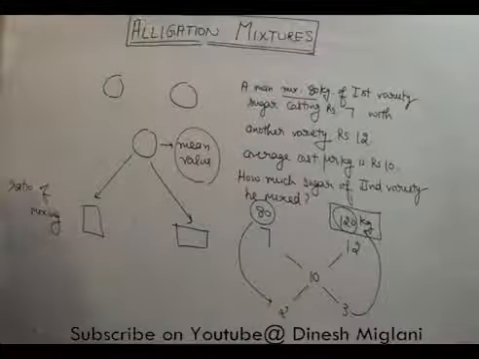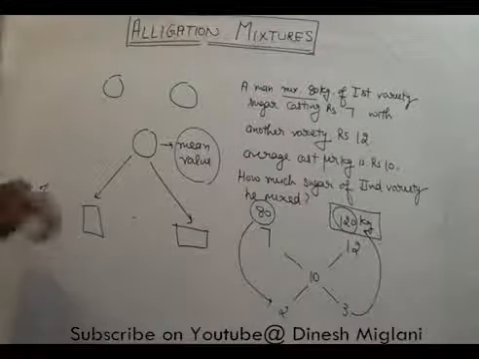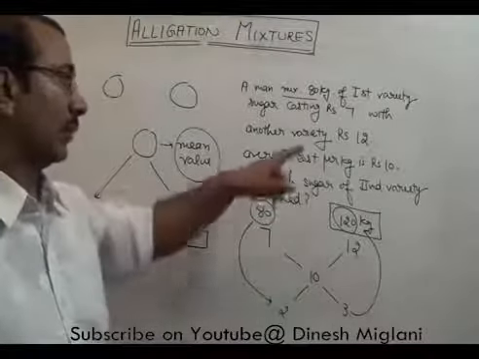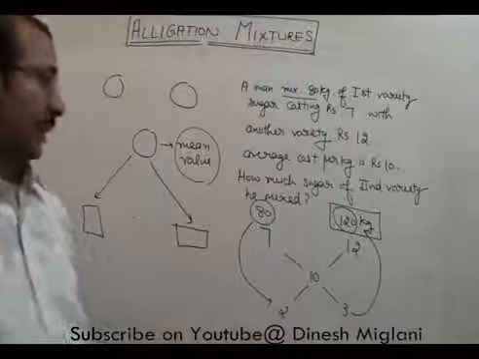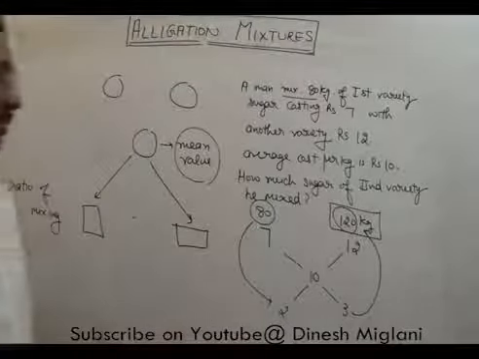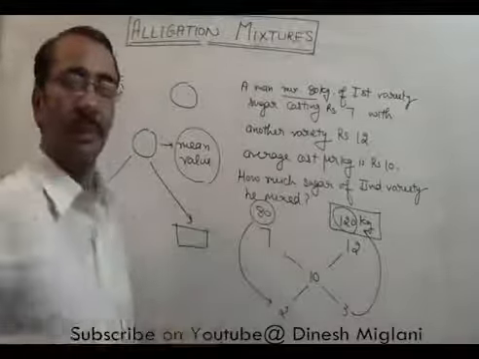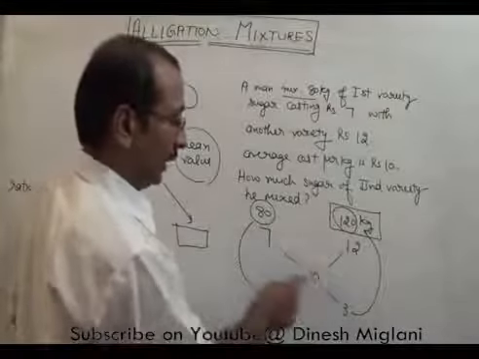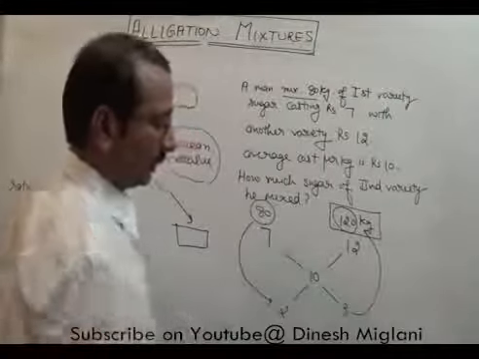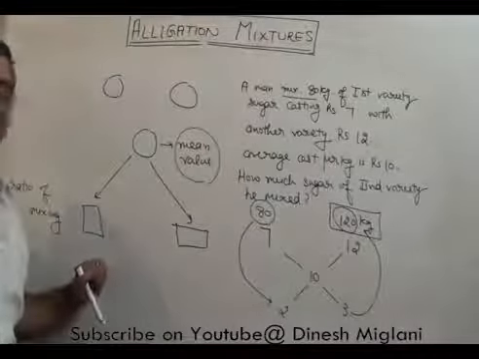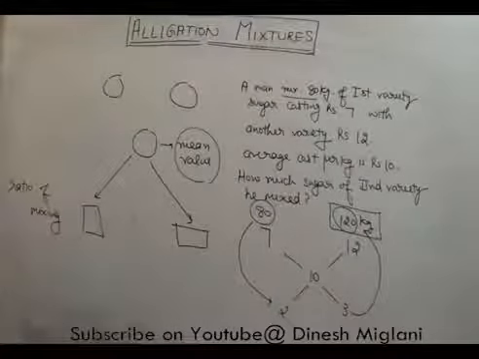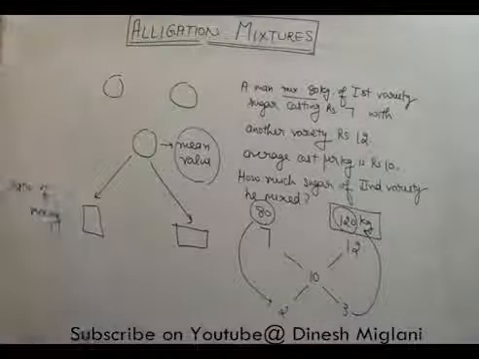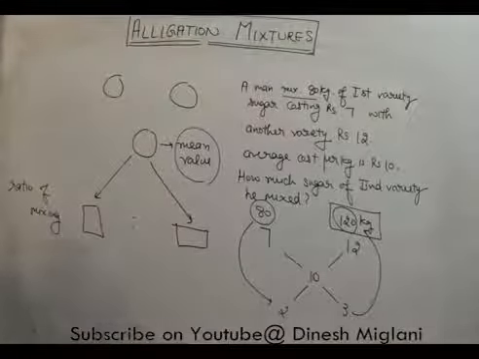Pay attention to what we have done. It is given that the cost is 7, here cost is 12. When he mixes both, we are getting that average cost is rupees 10, right? Now we have to find out how much of the second variety he should mix. If I put here 10, 12 minus 10 is 2 and 10 minus 7 is 3. It means the mixing ratio is 2:3. When the mixing ratio is 2:3, if this is 80, it becomes equal to 120. So our answer is 120 kg of the second variety he mixed.